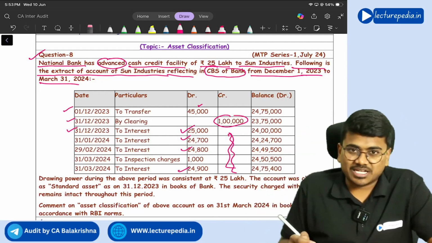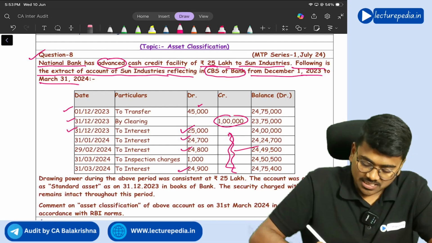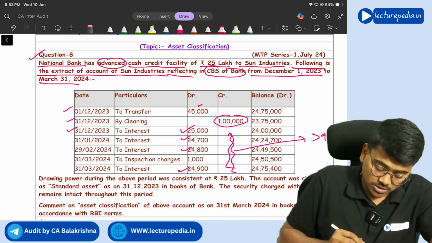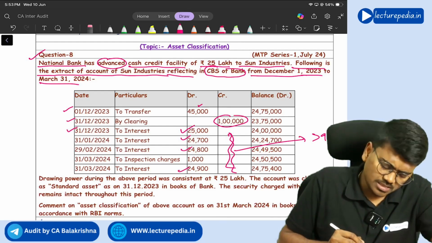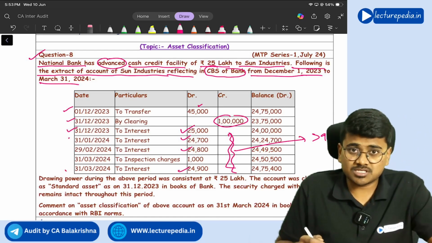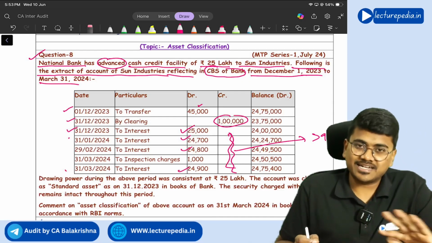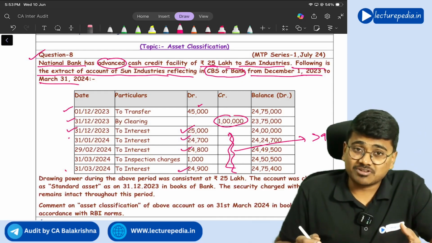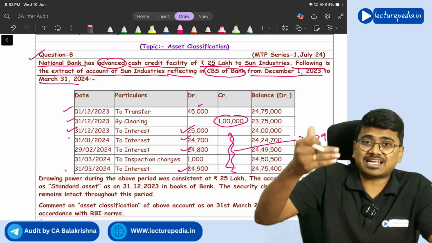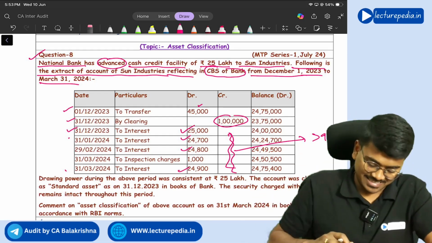Now in this situation, can we say there are no credits for more than 90 days? Yes, from 1st January till 31st March, no credits. That means for 91 days, more than 90 days, there are no credits. So this will become out of order. This account becomes out of order and it has to be treated as NPA. Correct? Yes.